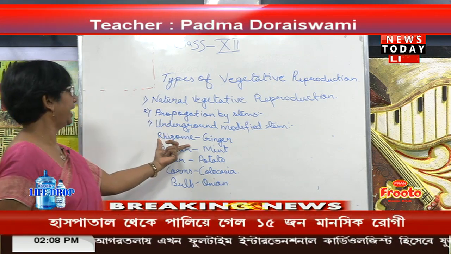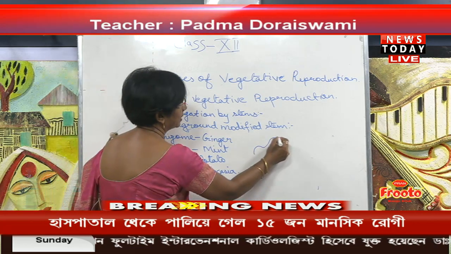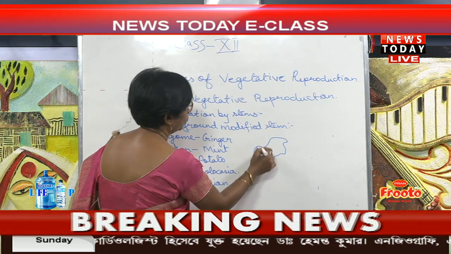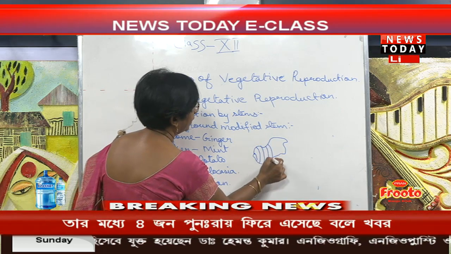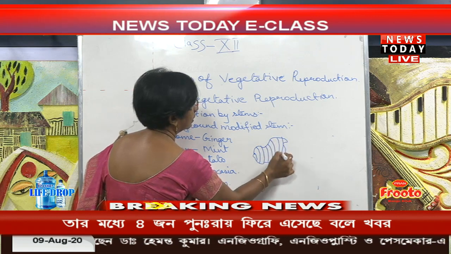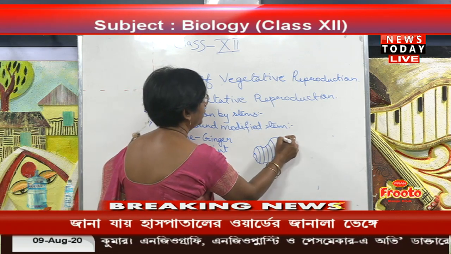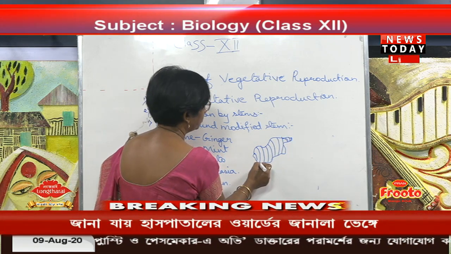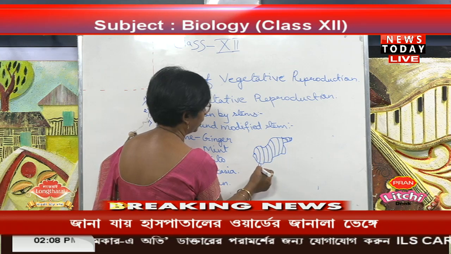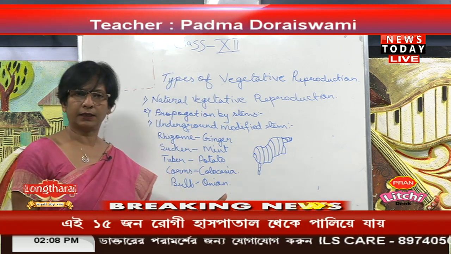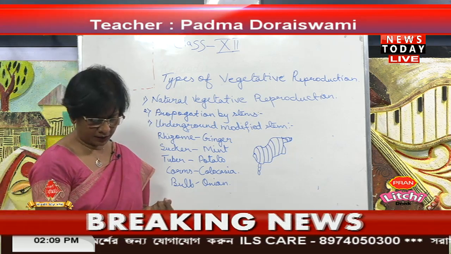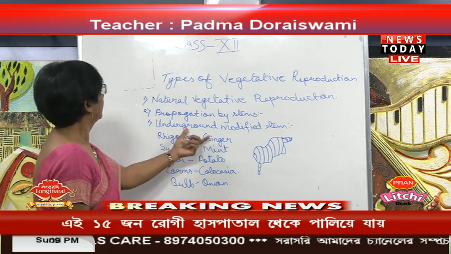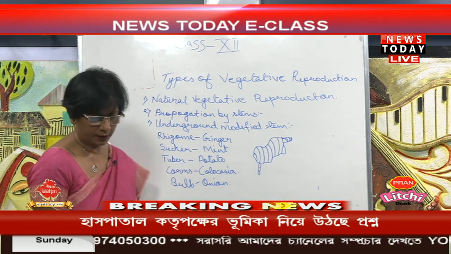Now if you take the rhizome, it is like this, the ginger. There are already present nodes and internodes. From here only the new buds come out, and these buds give rise to a new plant. So these are the examples of underground modified stems.